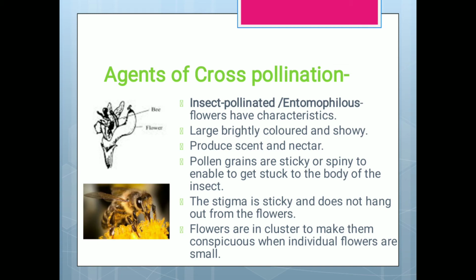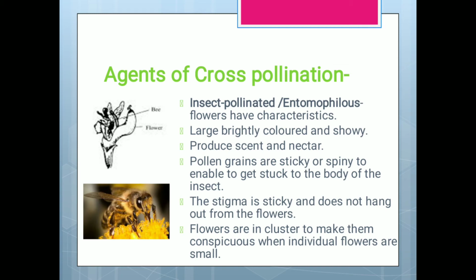Flower pollen grains are sticky or spiny, so that they will get stuck to the body parts of the insect. The stigma is sticky and does not hang out from the flower. So the stigma is also sticky, so that the pollen grains will stick to it. The flowers are in a cluster to make them conspicuous when individual flowers are small.